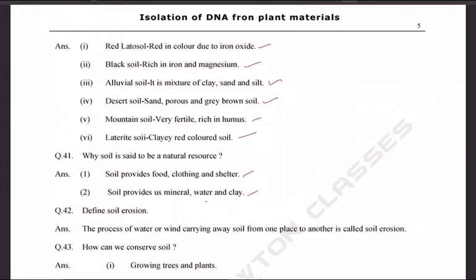Why is soil said to be a natural resource? Soil provides food, clothing and shelter. Soil provides us minerals, water and clay. Last, define soil erosion. The process of water and wind carrying away soil from one place to another is